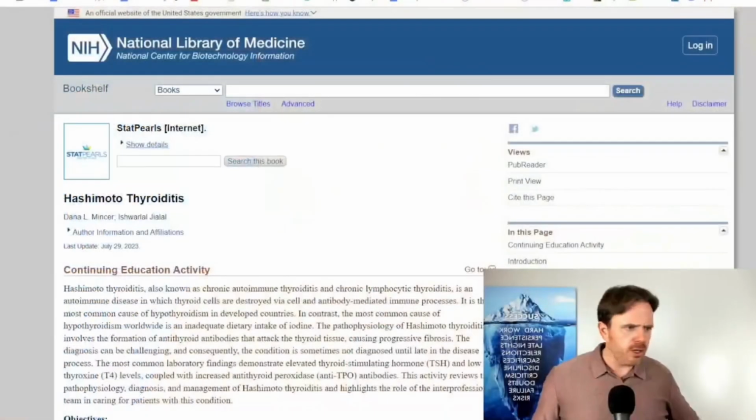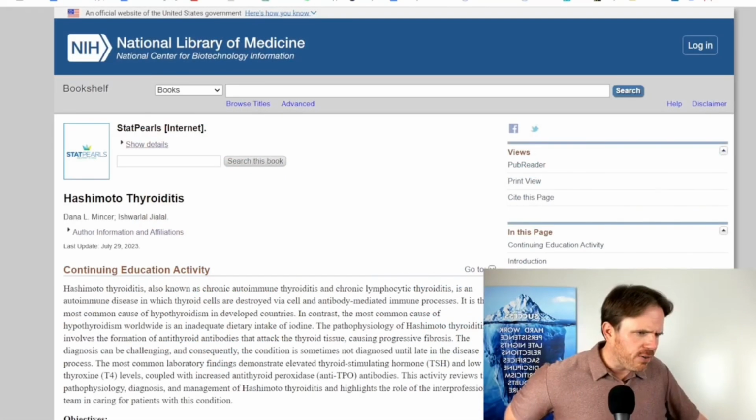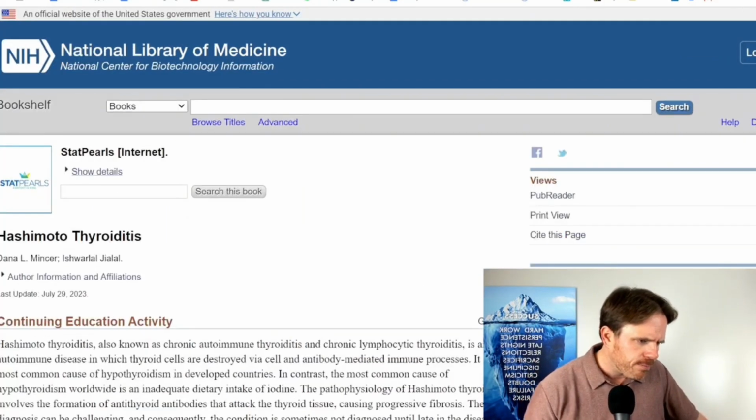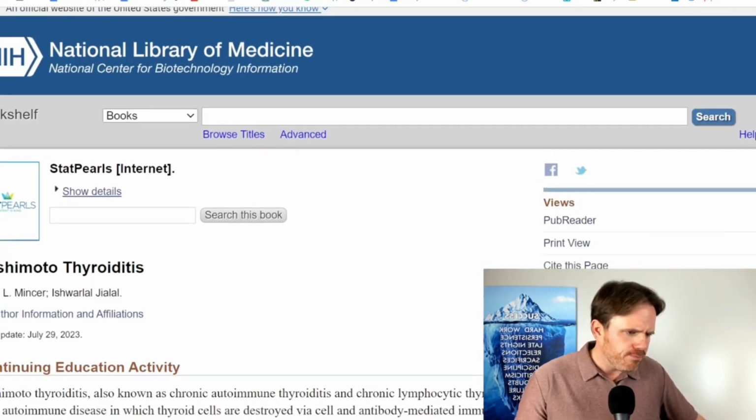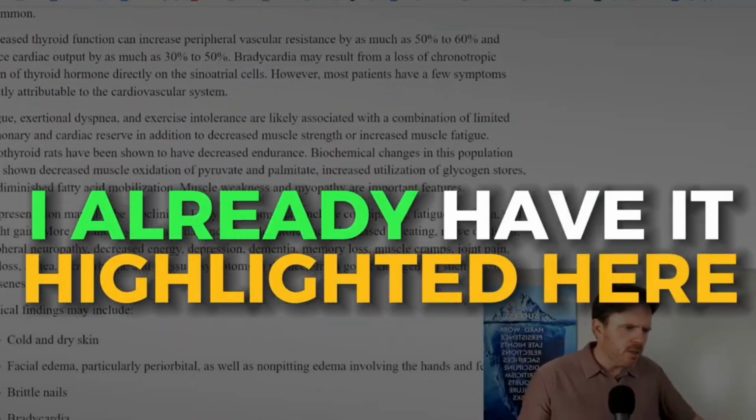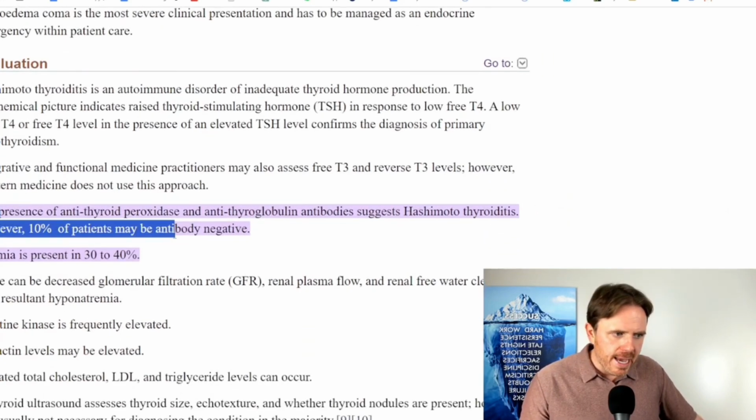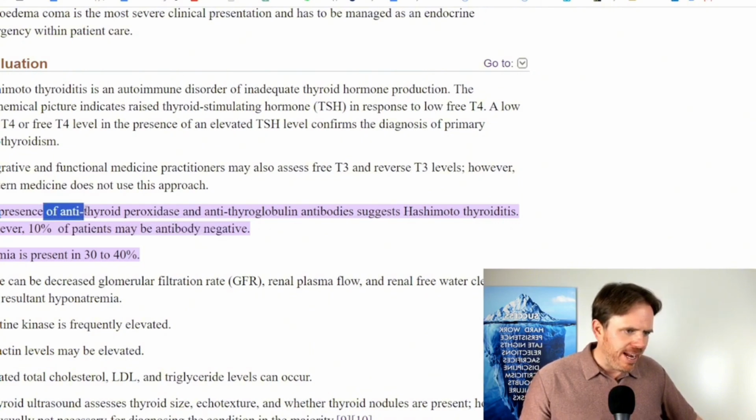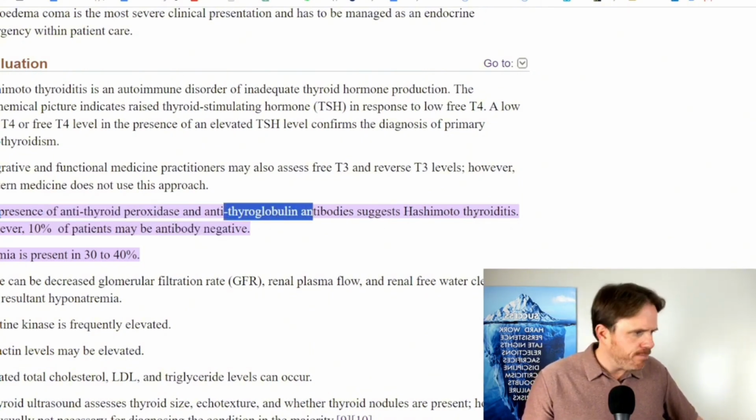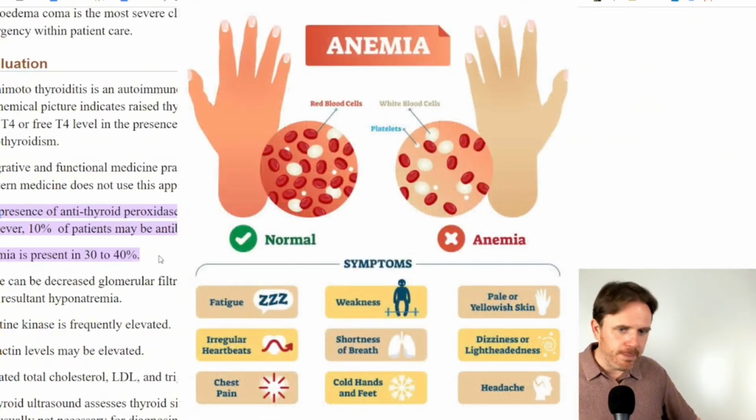Quick little article here to look at, Hashimoto's thyroiditis. This is from a scientific article, an Indian article. Now if we go down here and look below, I already have it highlighted, it talks about 90% of all thyroid issues, and 10% right here are seronegative, where there's no antibodies present. This is really important. The presence of anti-thyroid peroxidase and anti-thyroglobulin is not present, right? And anemia is 30 to 40% present.